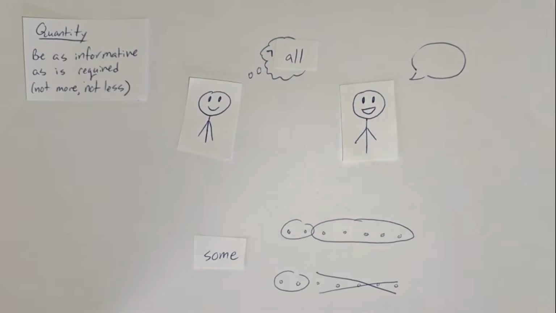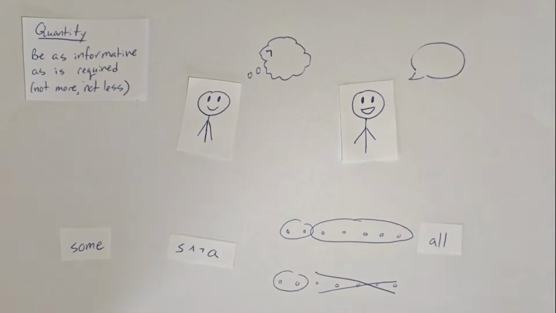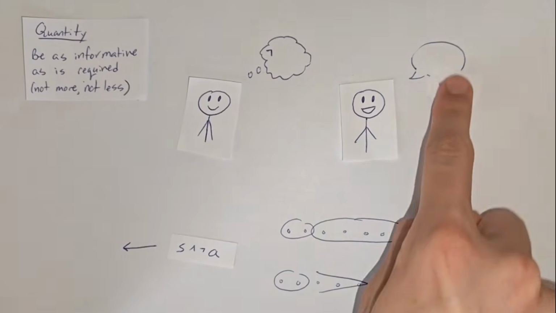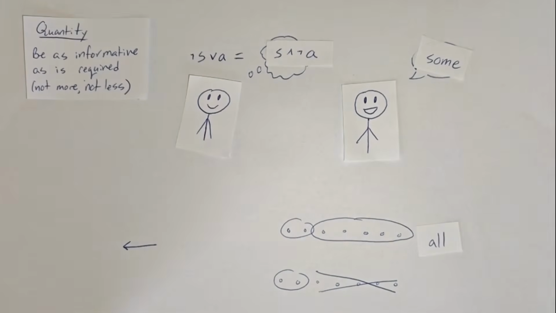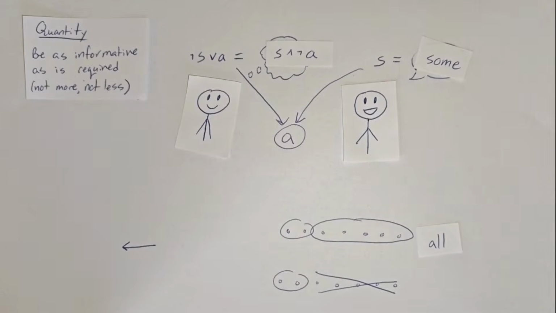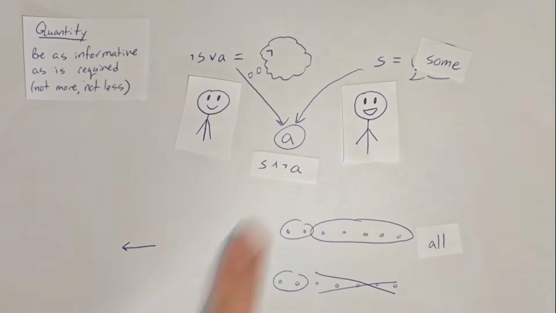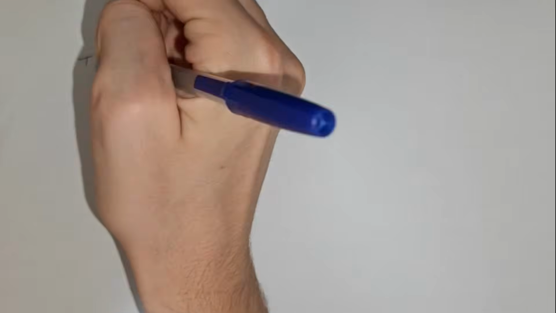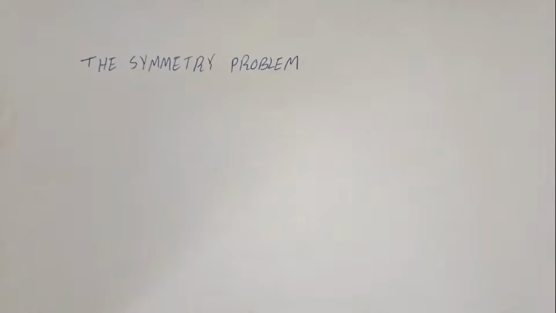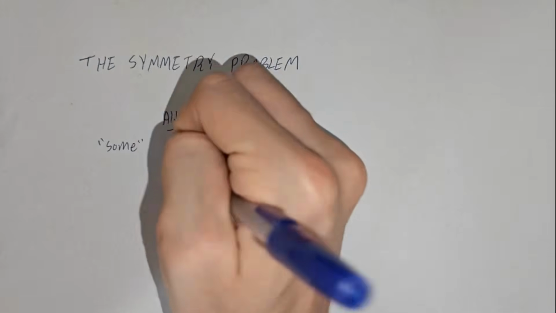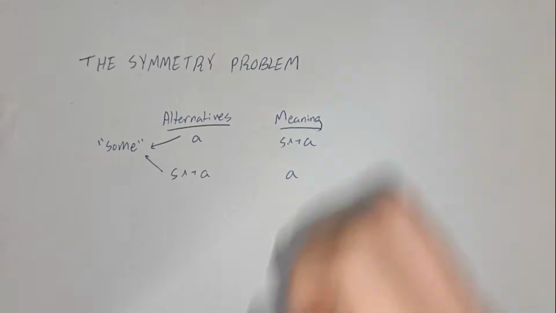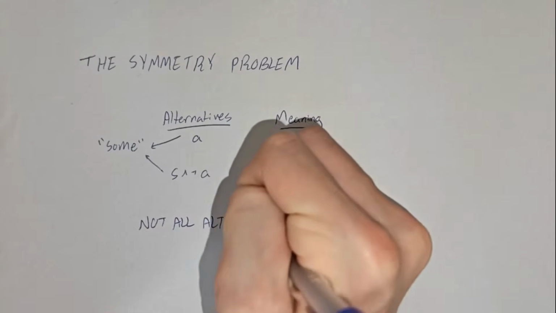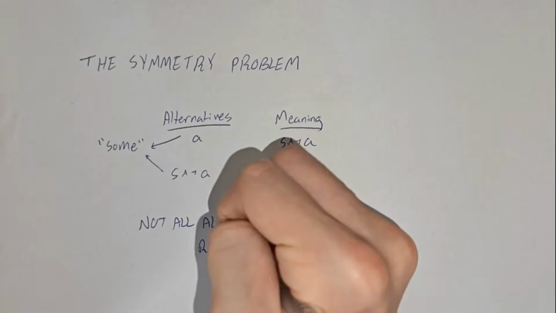Some but not all is also a strictly stronger proposition. And so by the same logic, we can create a parallel scale, and since the speaker didn't say some but not all, they meant it's not true, giving all. Obviously, the same sentence can't have two opposite meanings. This is called the symmetry problem, since some has two parallel strictly stronger alternatives that give opposite meanings. Its consequence is that not all alternatives are relevant when computing an implicature.